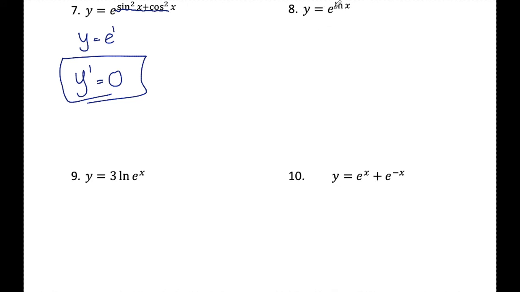So when my e and my ln are touching like this, I know that these just cancel. So in this case, y is equal to plain old x. So y prime is equal to 1.